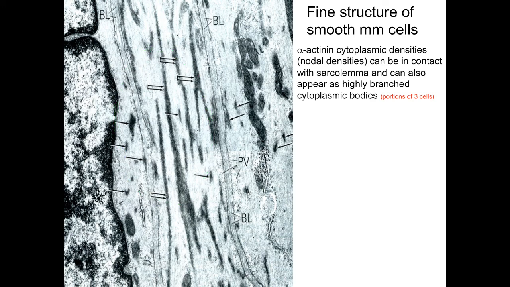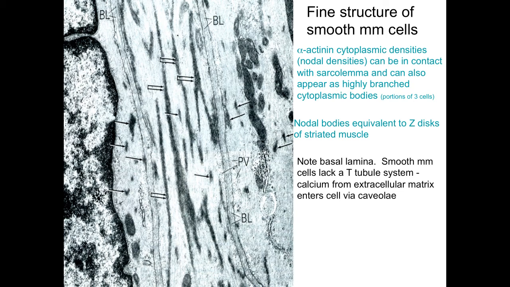Alpha-actinin and cytoplasmic dense bodies are in contact with the sarcolemma. That's shown here very nicely, and they appear to be highly branched structures as shown here in the cytoplasm of this particular cell. As we said, these nodal bodies or dense bodies are equivalent to the Z discs of striated muscle. There's a basal lamina. Smooth muscle cells lack a T-tubule system. Calcium from the extracellular matrix enters the smooth muscle cell through caveoli.